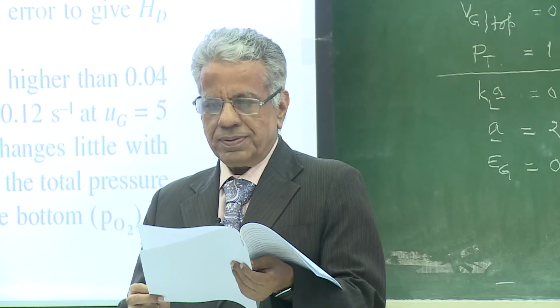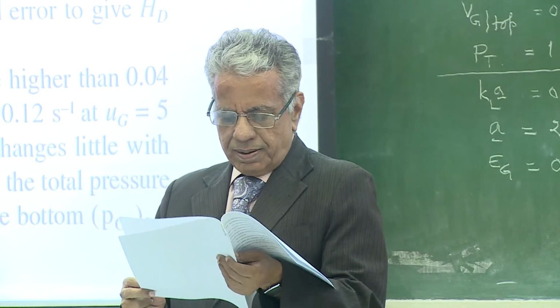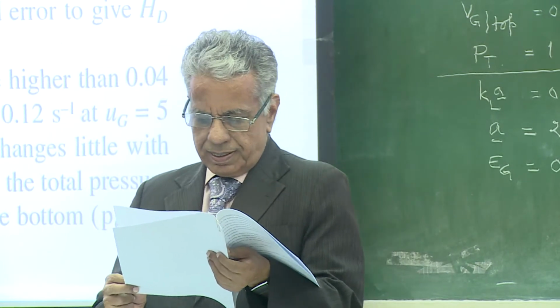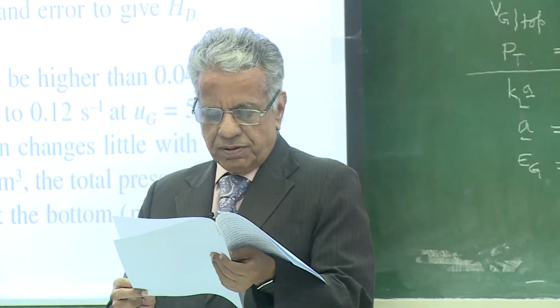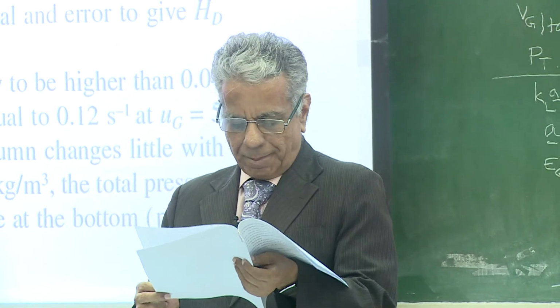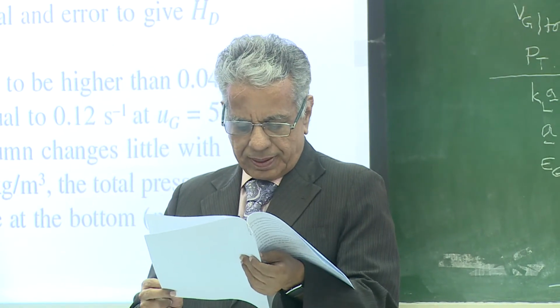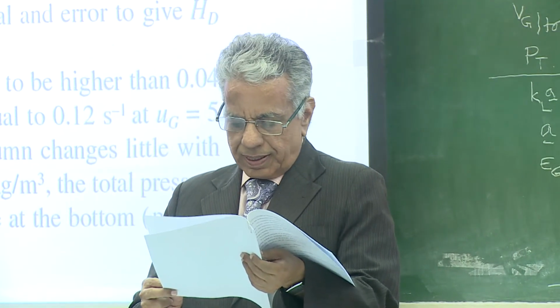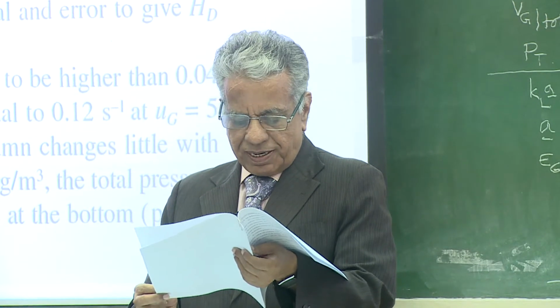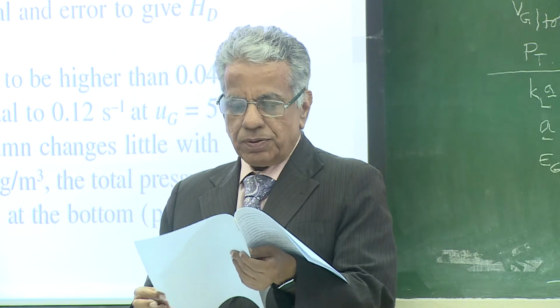He varied pressure from 1 atmosphere to 15 atmospheres. His percentage excess was varied from 10% to 200%.